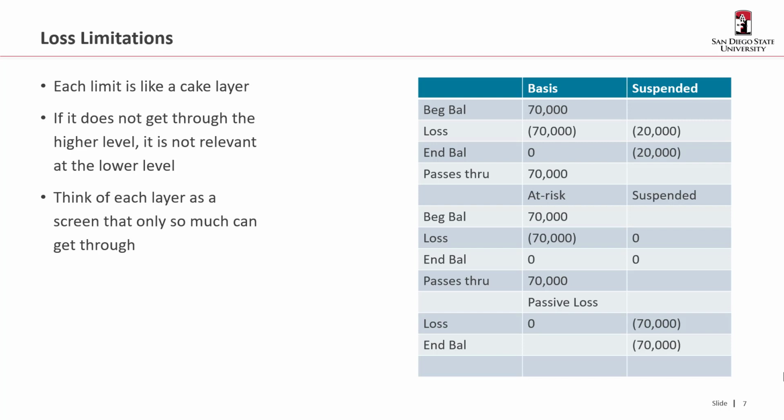Because only 70,000 got through basis, then at the at-risk level, we only consider 70,000. 90,000 isn't even on the board. Our loss is 70,000. We had an at-risk amount of 70,000, so we zero that out, and all 70,000 passes through, with none being suspended at the at-risk level. Then lastly, we have $70,000 going into the passive loss limitation. Since we didn't have any passive income, all 70,000 is suspended.